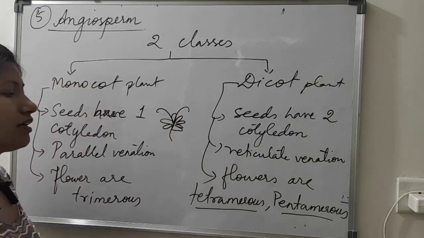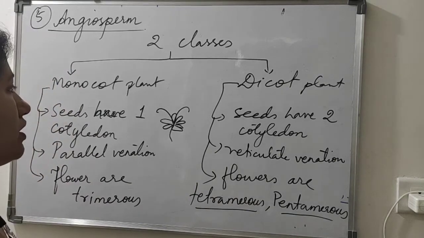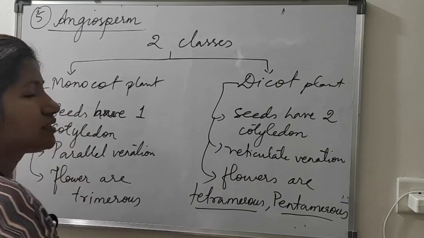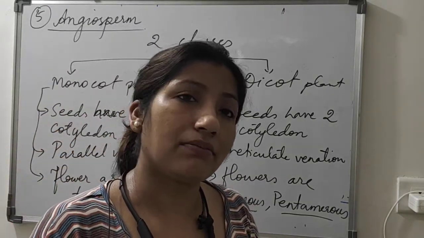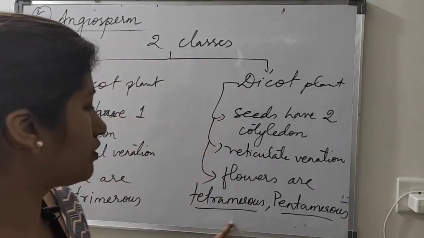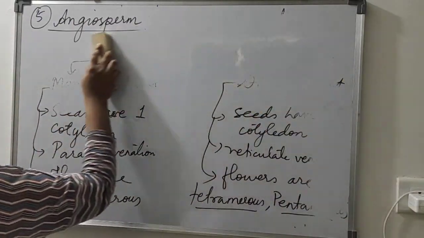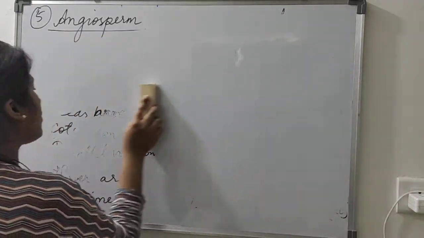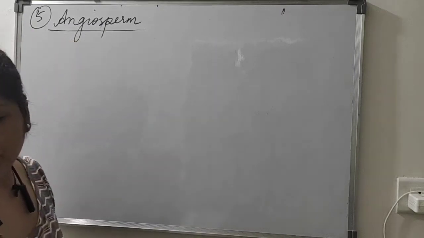On the basis of that, we call it a tetramerous or pentamerous flower, which we will see in the flowering plants arrangement. When we study the morphological structure of angiosperm plants, in detail you will see what trimerous, tetramerous and pentamerous mean. The arrangement of petals, sepals, and the reproductive organs determines whether the flower is tetramerous or pentamerous.